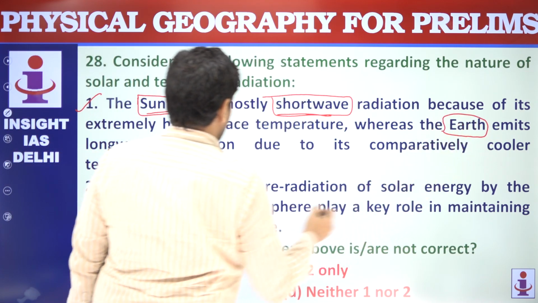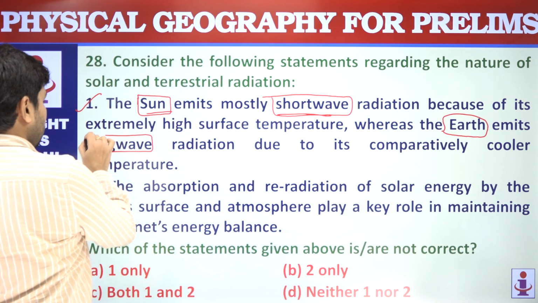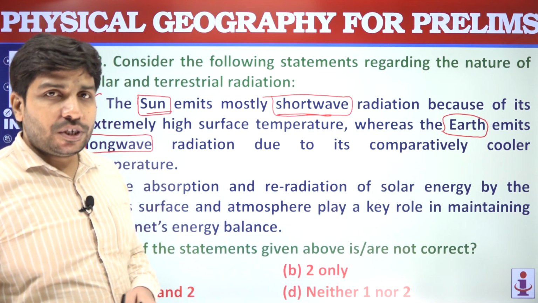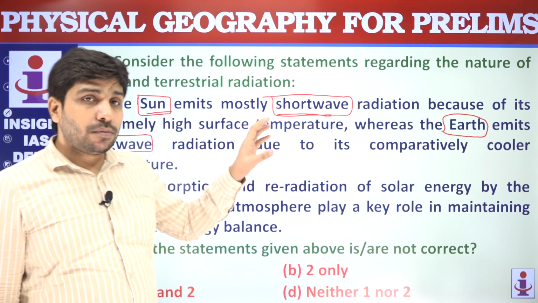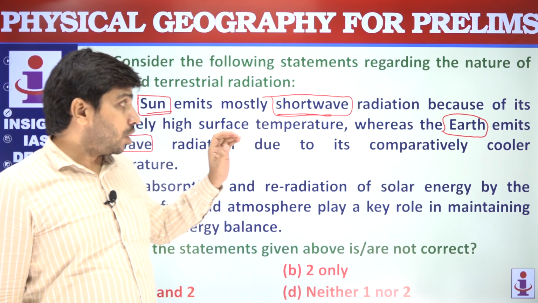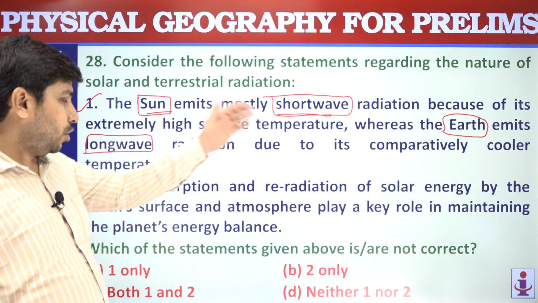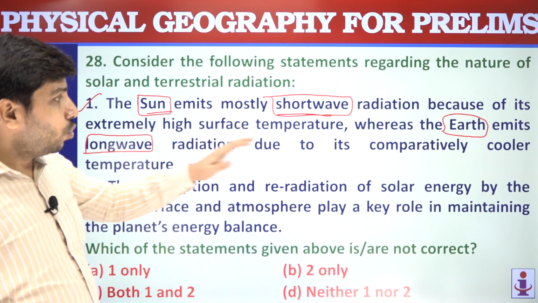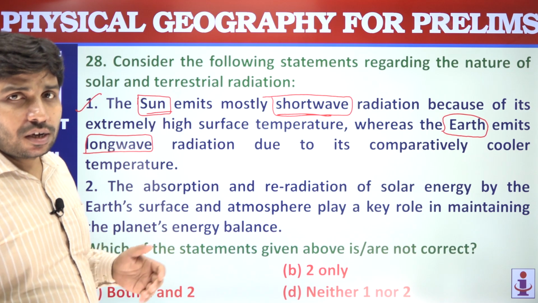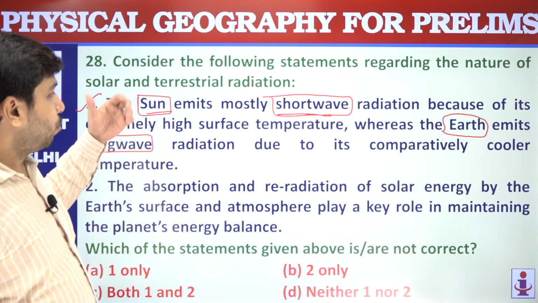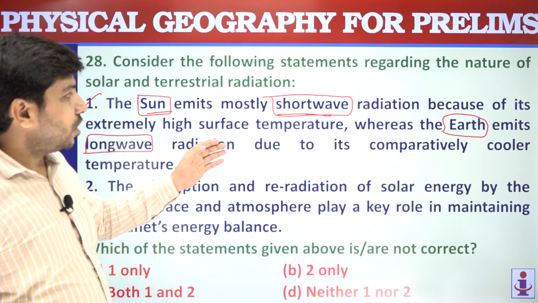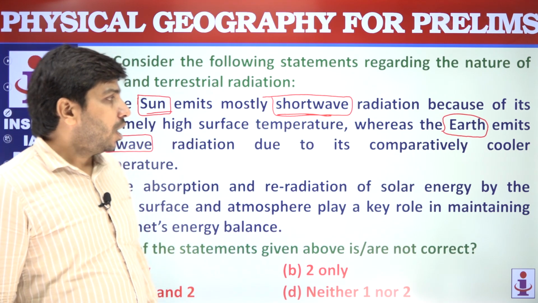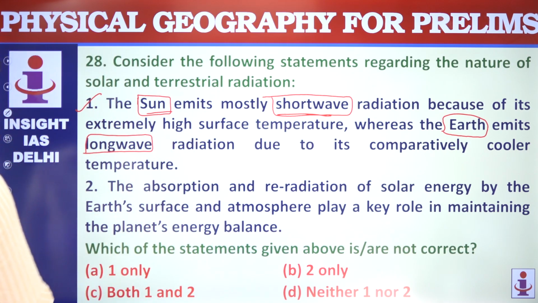Earth, long wave radiation. The hotter the object, the shorter will be its radiation wavelength. It will be having short wave. And the cooler, the lower the temperature, the longer the wave. Sun is having much higher temperature than earth, so that's why it is having short wave radiation and earth emits long wave radiation.